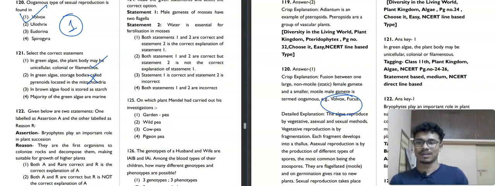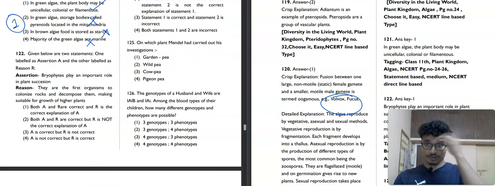In brown algae, food is stored as starch. No, brown algae, I told you the trick. The food stored is mannitol. It is not correct. Majority of the green algae are marine. No, majority of green algae are freshwater. So the correct one is the first one. First option is our correct answer.